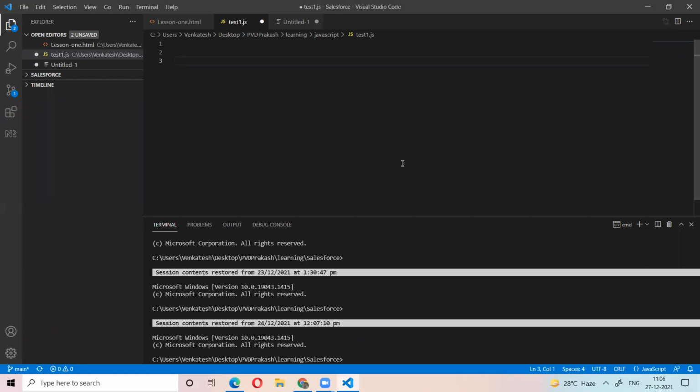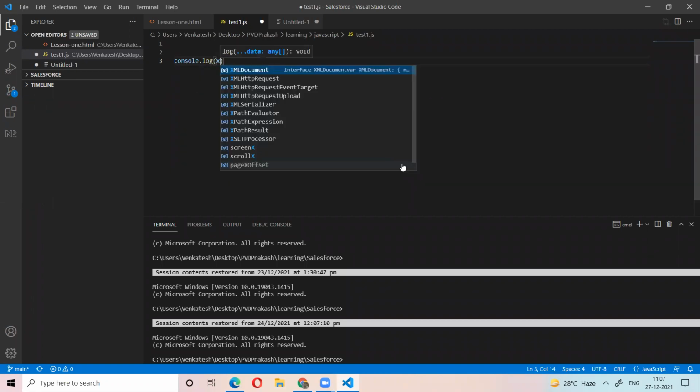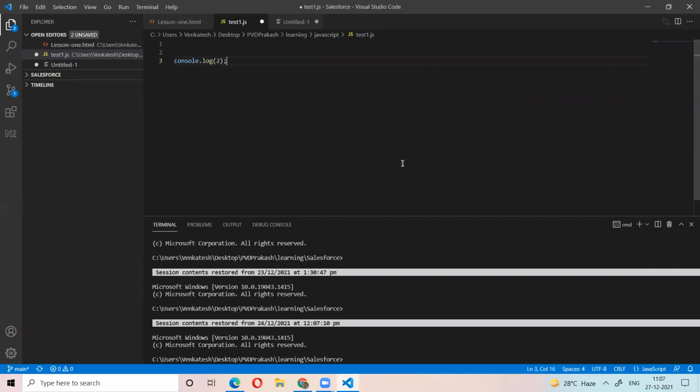I already told you what a task is in JavaScript. Every single line in the program is a statement. A statement is nothing but a task. For example, console.log of 2 means print the number 2 in the console. This is one task. Let x equal y: assign the value y to the variable x. This is one task. So we have different tasks.